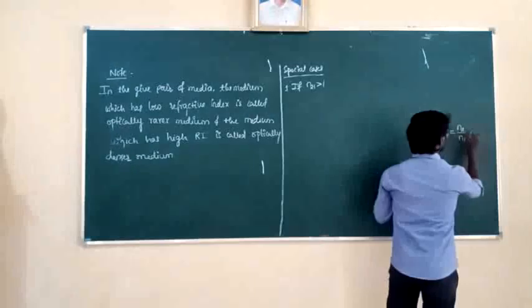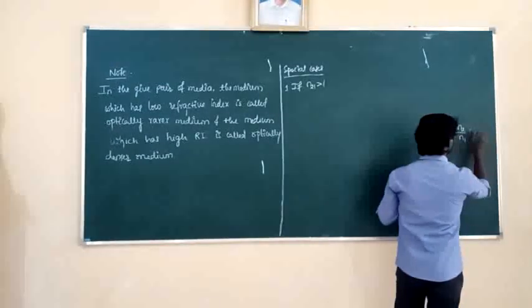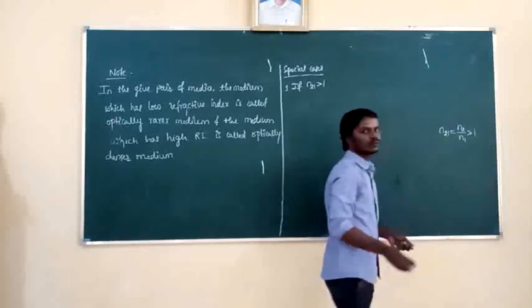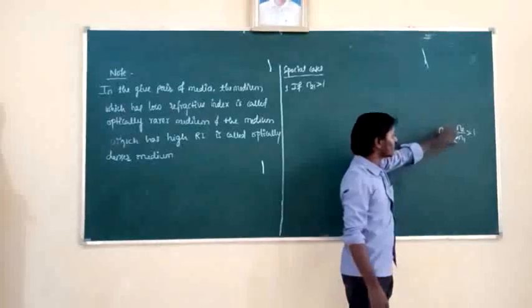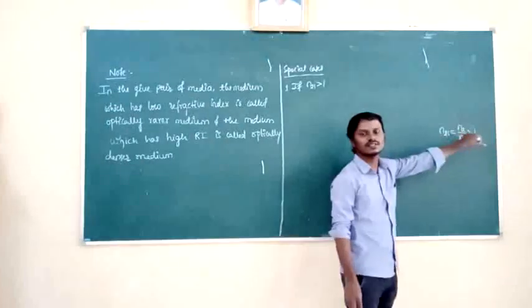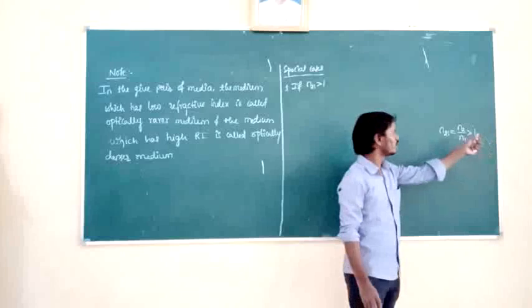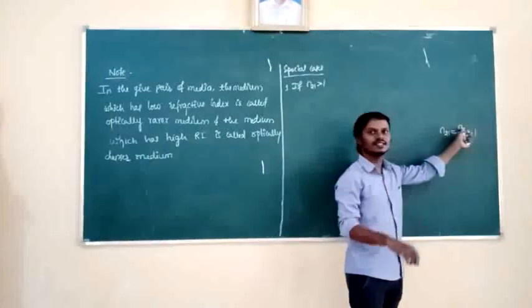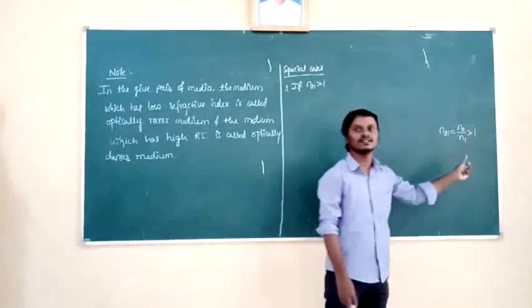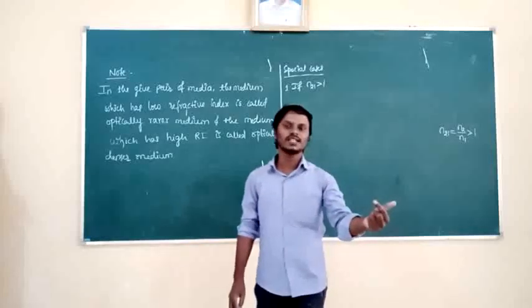Then if N2 is greater than N1, then N21 is greater than 1. Numerator is greater than denominator means its answer is always greater than 1. So the second medium is denser, the first medium is rarer. Which medium to which medium is the light passing here?